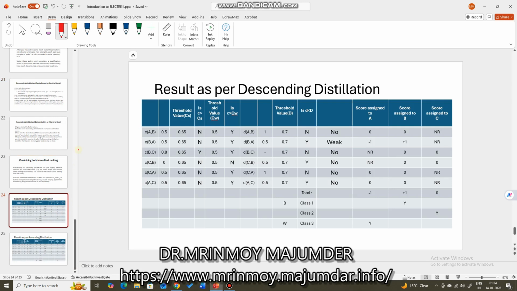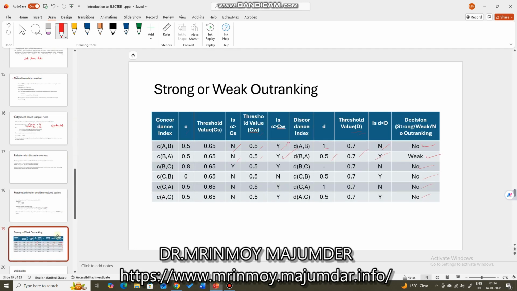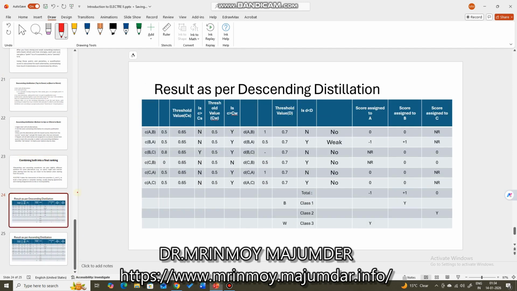You see, this is the result as per descending distillation. So this is the same table, that is this one. This table I have just copy pasted into this table. I think you can understand that. Okay.